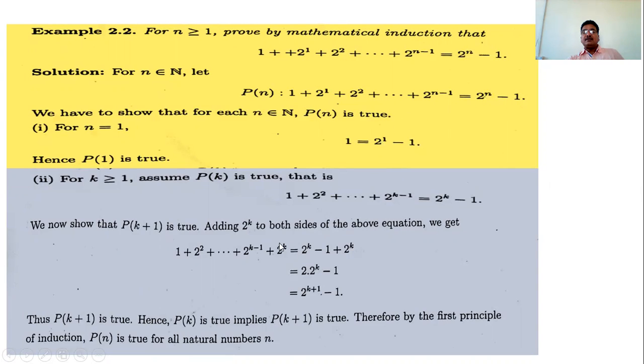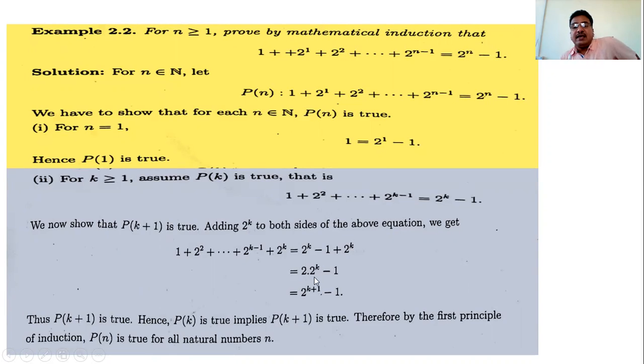So for that, add 2 raised to k on both sides. What is the next step? Add 2 raised to k on both sides. So what do we have? 1 plus 2 raised to 1 plus 2 raised to 2 up to 2 raised to k minus 1, plus 2 raised to k, is equal to 2 raised to k minus 1 plus 2 raised to k. And 2 raised to k plus 2 raised to k becomes 2 times 2 raised to k.